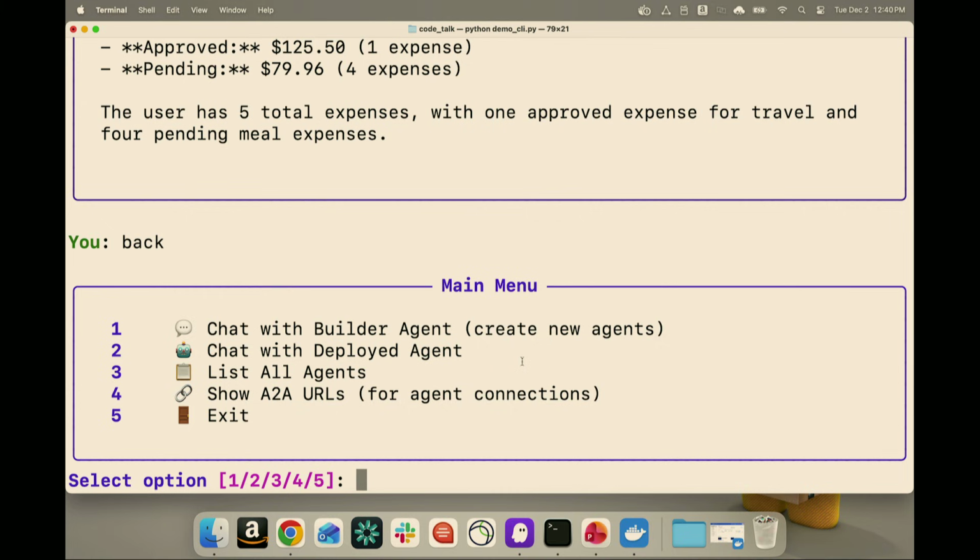So the use AWS tool that we had seen before will give it access to all Boto3 libraries. So it can go in your account, find what data sources are there, and it can connect to those data sources as well.